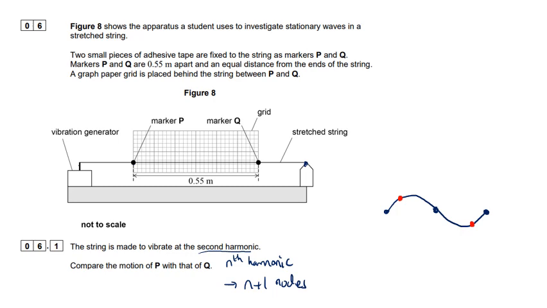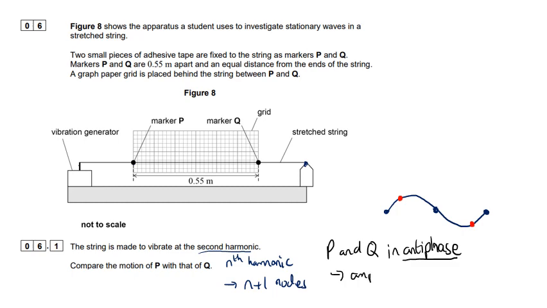So what we can see is that when P goes up, Q goes down. So we can say that P and Q are in anti-phase with each other. Okay, that's the sort of term we should be using to describe that they're completely out of phase with each other. As one goes up, one goes down. And what we can also see is that because P and Q are the same distance away from the ends of the string, the amplitude of those oscillations must be the same at each.